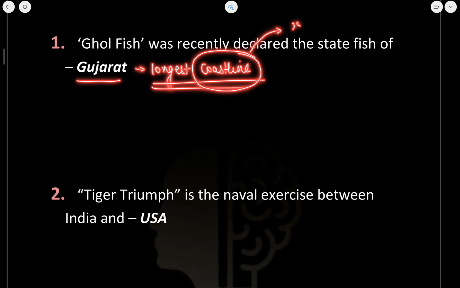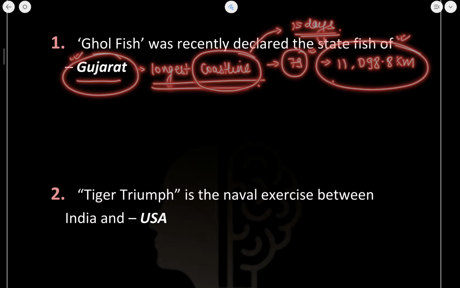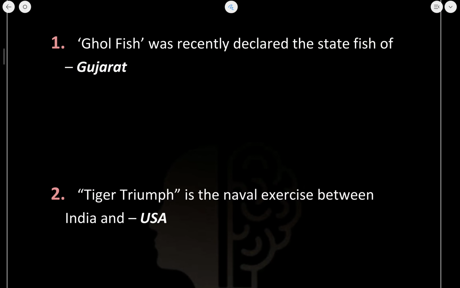in the past 15 days, the new revised coastline of India, which was previously recorded as around 7,900 something, has been revised to 11,098.8 kilometers. So this 11,098 kilometer is the new coastline of India, in which the Gujarat state has the longest coastline. Other than that, another fact that you need to know about Gujarat is Sir Creek.